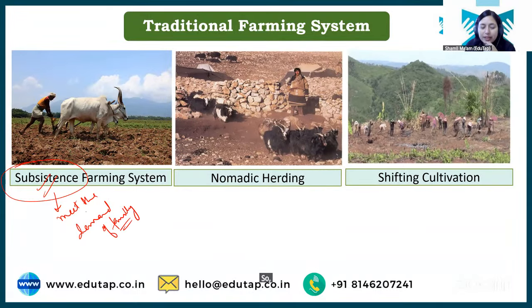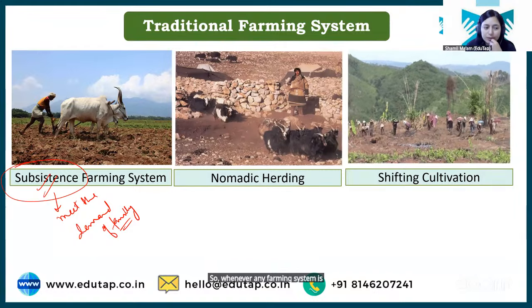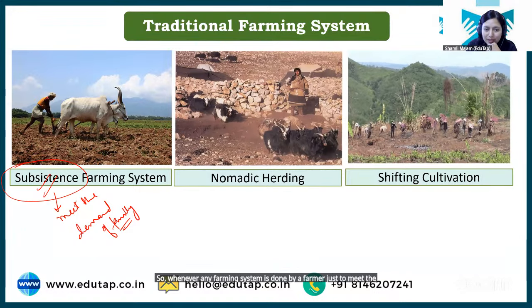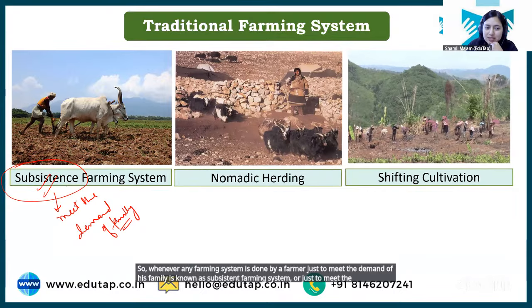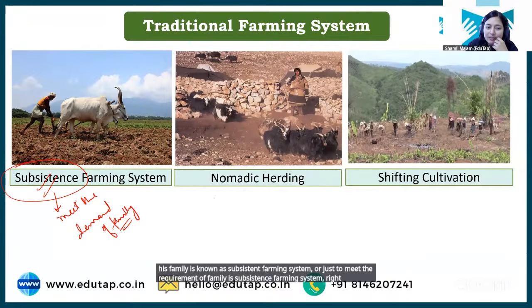So whenever any farming is done by a farmer just to meet the demand of his family, it is known as subsistence farming system, or just to meet the requirement of the family is subsistence farming system, right? Then we have nomadic herding.